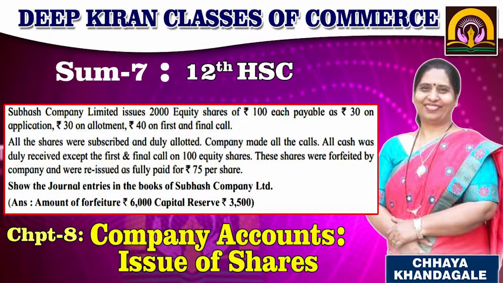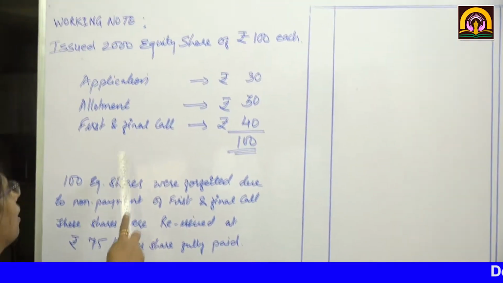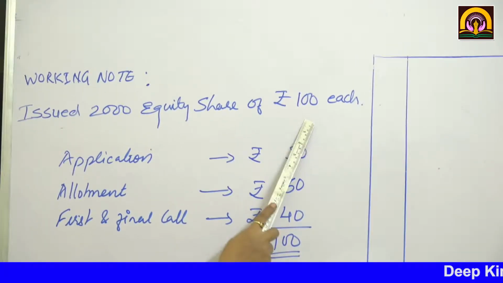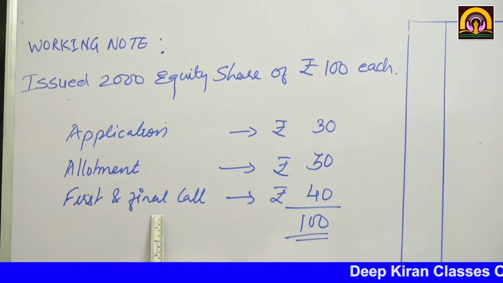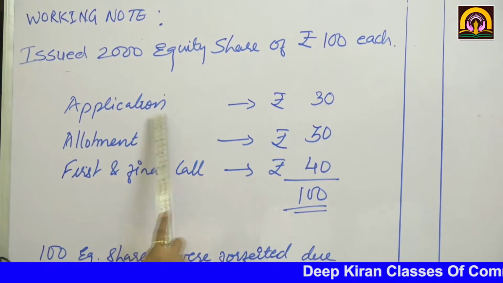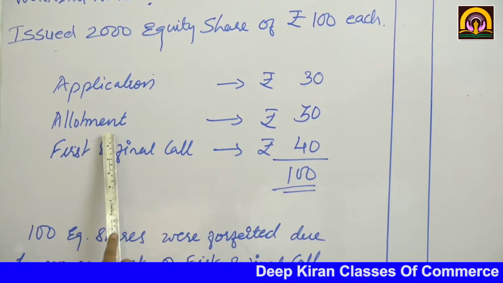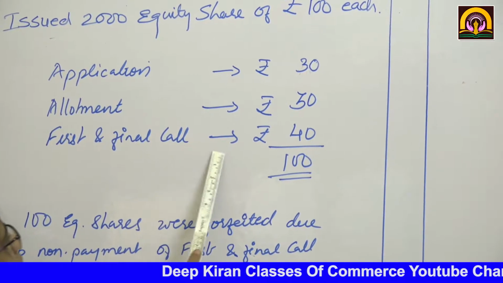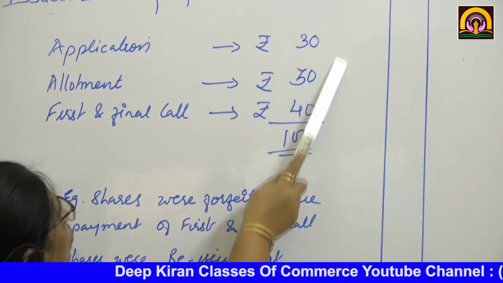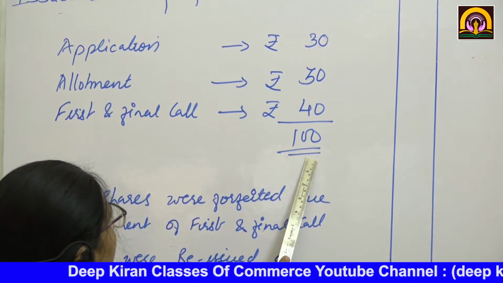How many shares were issued by Subhash Company Limited? 2000 equity shares of rupees 100 each. How have they called the money on equity shares? Application rupees 30, allotment rupees 30 and first and final call rupees 40. So the total amounts to rupees 100.